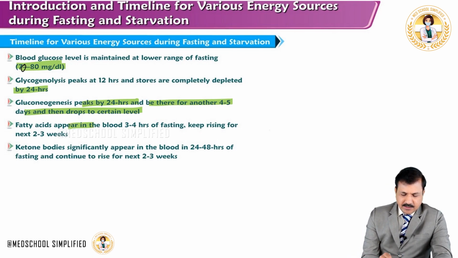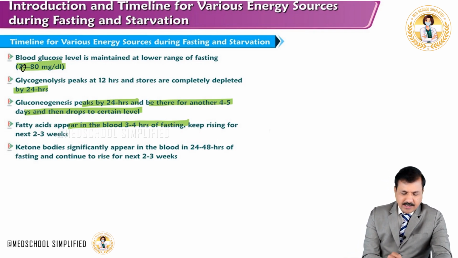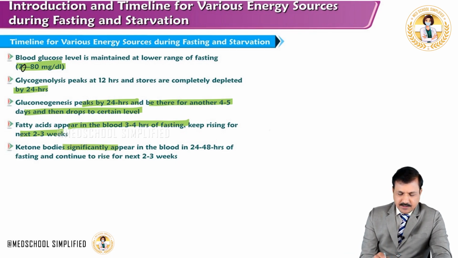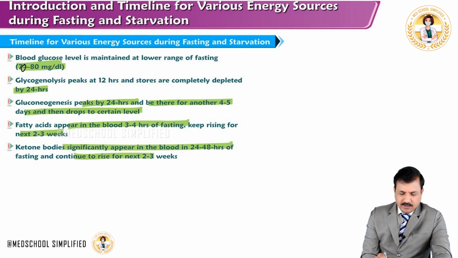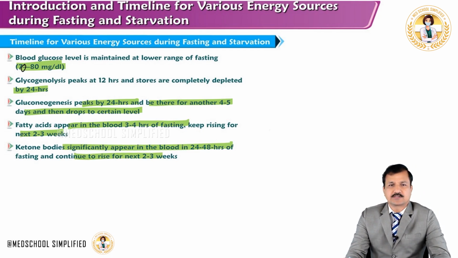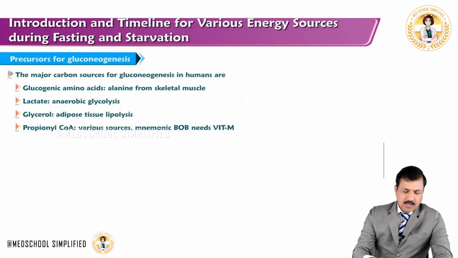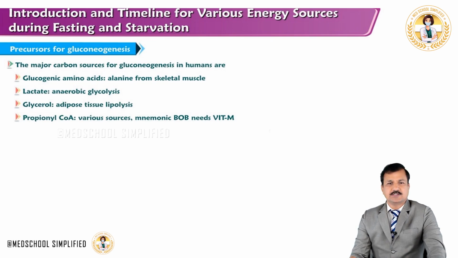Fatty acids appear in the blood by 3 to 4 hours after fasting and keep rising for 2 to 3 weeks, and ketone bodies significantly appear in the blood at 24 to 48 hours and continue to rise for the next 2 to 3 weeks. And this is the timeline for various energy sources during fasting and starvation. Now let's move on to see what the precursors for gluconeogenesis are.